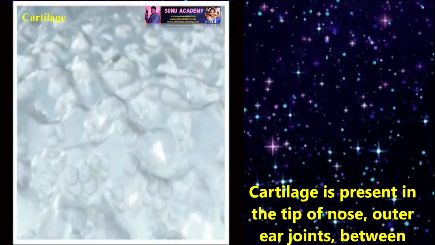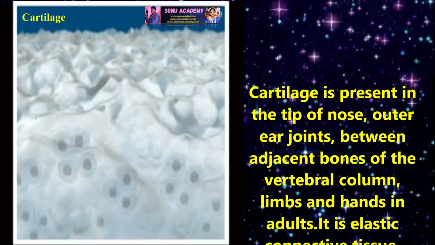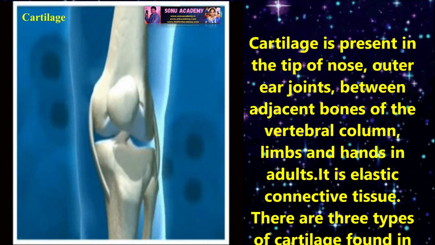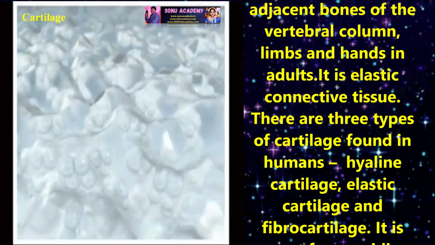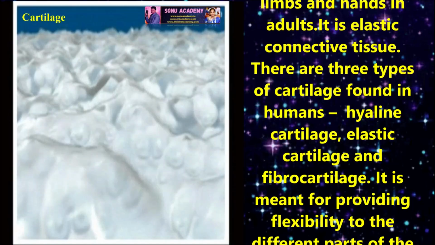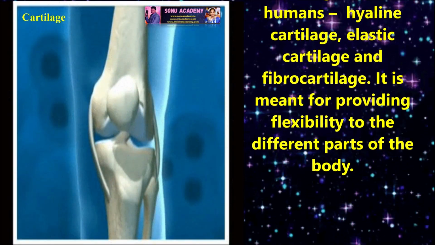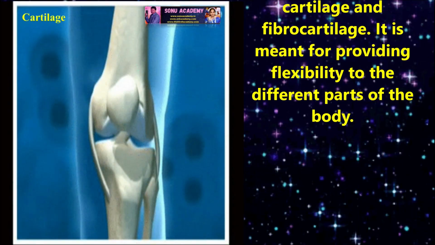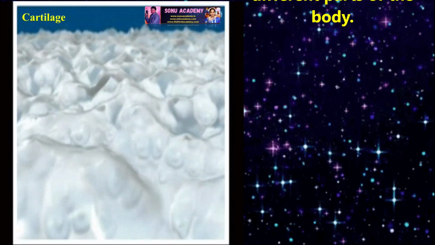Cartilage. Cartilage is present in the tip of the nose, outer ear, joints, between adjacent bones of the vertebral column, limbs and hands in adults. It is an elastic tissue. There are three types of cartilage found in humans: hyaline cartilage, elastic cartilage, and fibrocartilage. It is meant for providing flexibility to the different parts of the body.